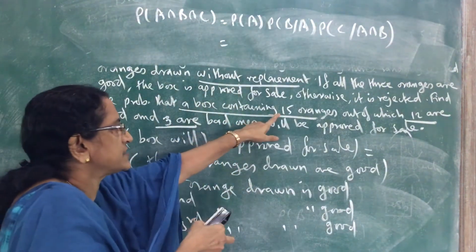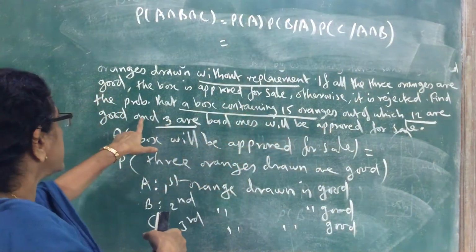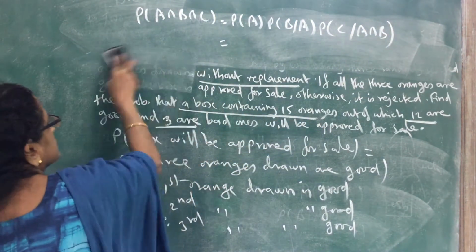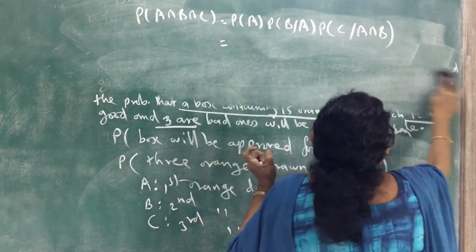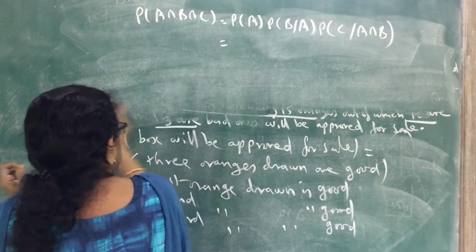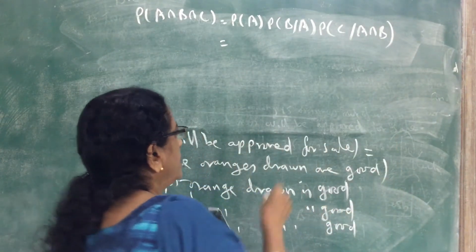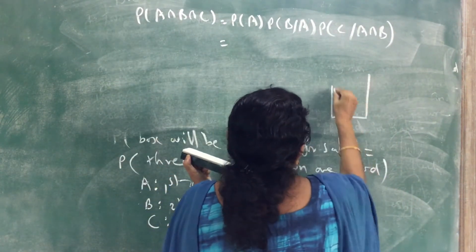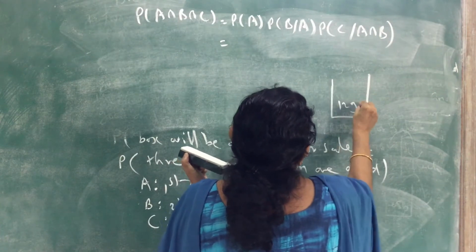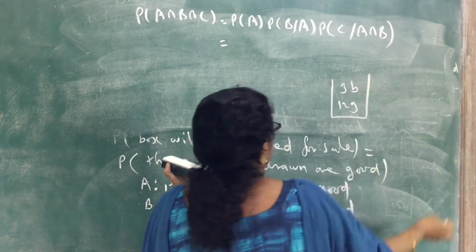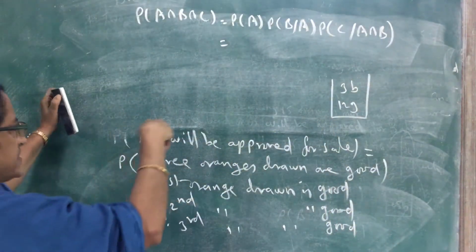In 15 oranges there are 12 good oranges and 3 bad ones. Total 15 are there.